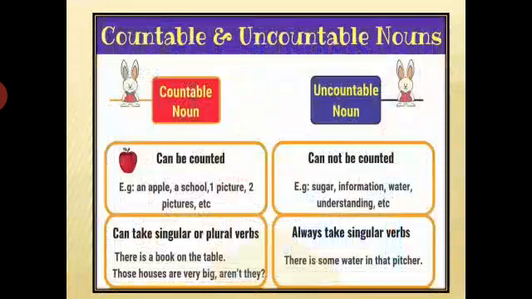Countable nouns have both singular and plural forms, but an uncountable noun is always with singular form, right? So in countable nouns you can see there is a book on the table. Book is singular, table is singular. Those houses are very big, aren't they? Houses here are plural ones, right? And for uncountable nouns, there is some water in that pitcher. Here water is singular, and pitcher here is the singular noun, right?